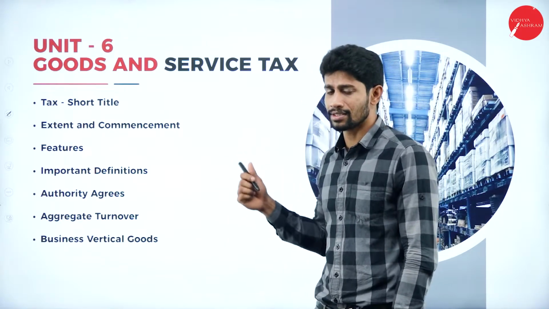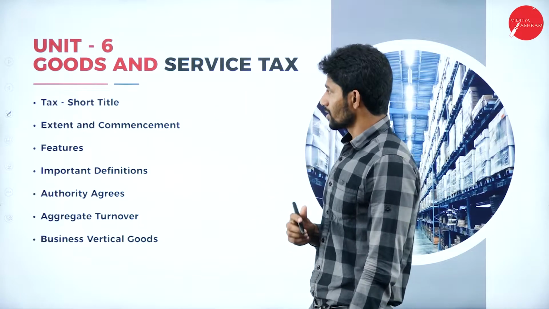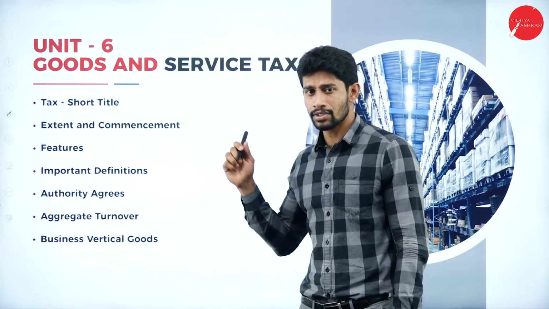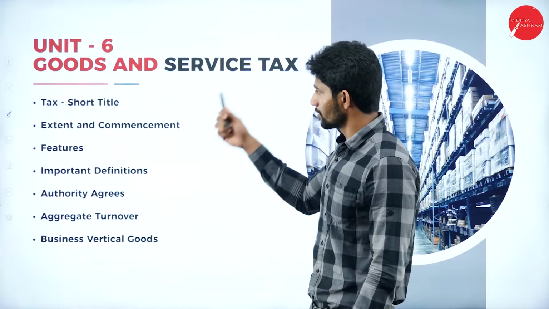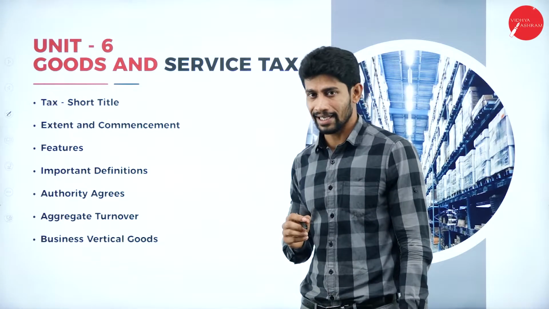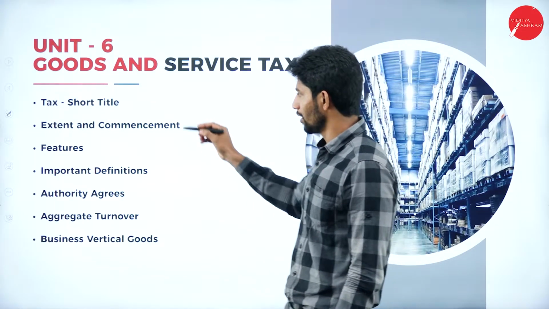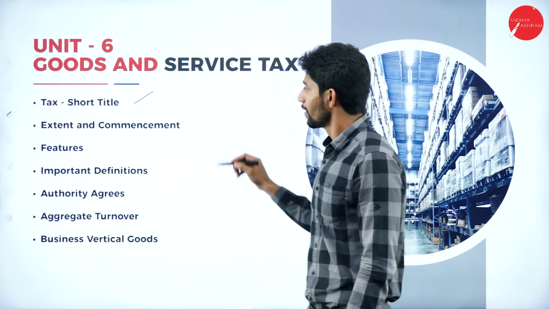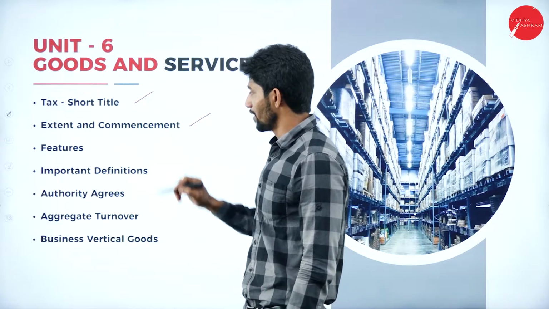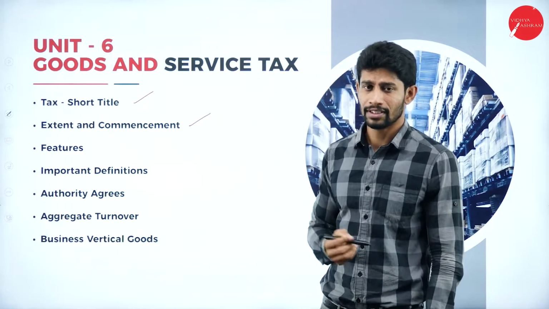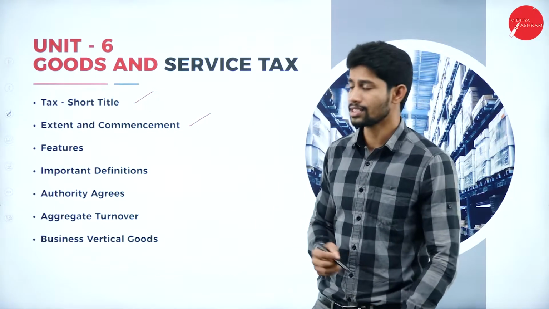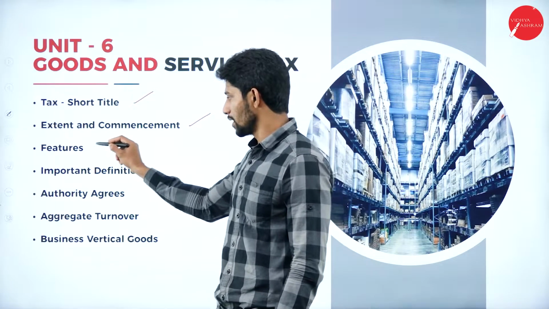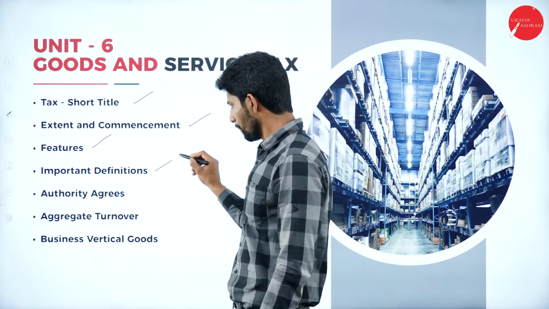This unit number 6, with respect to goods and services tax, mainly deals with GST, that is indirect tax. So in this unit we will be learning the meaning of tax and short title, and extent and commencement. So how GST is extended and commenced from 2017, and the features of GST, and important definitions.